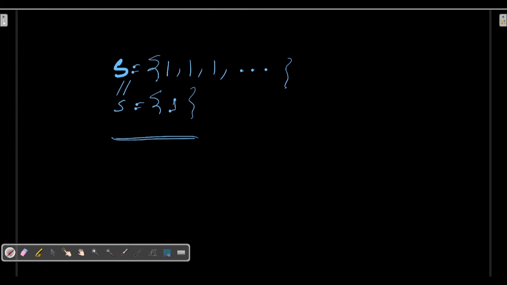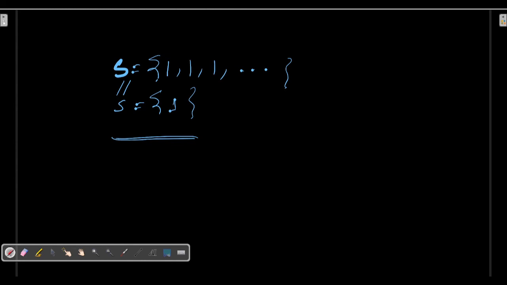Here you can question me, sir, in the first set you can see there are infinite elements, but in the second one there is only one element. But you can notice one thing: in the first set one element is repeated many times, and in case of a set I just told you that the elements are taken as distinct. So if there is repetition, I will not consider those repetitions. This set I can write as only the collection of one element, that is 1, which is repeated many times. So I don't have any problem in that.